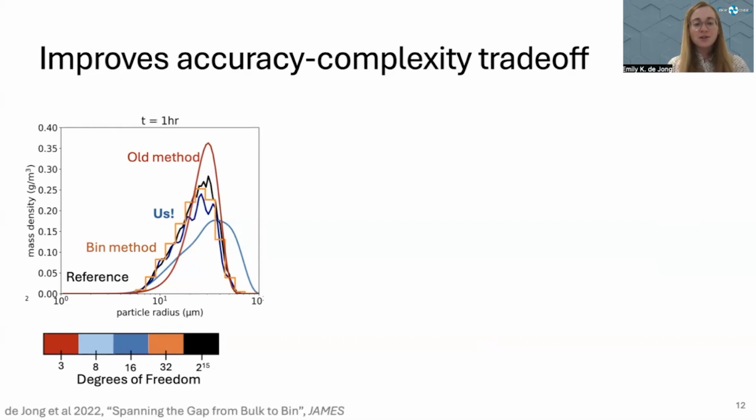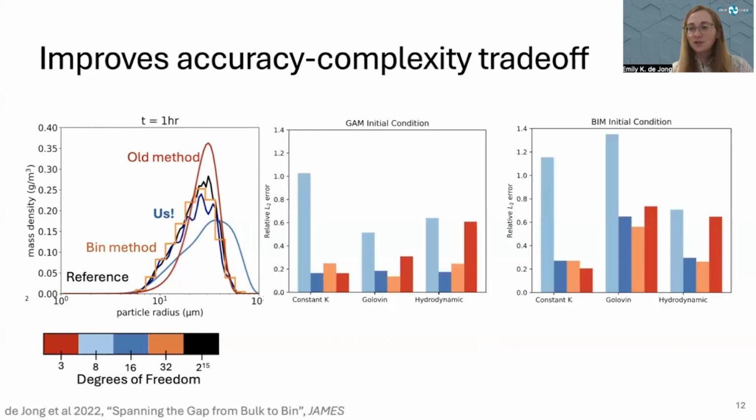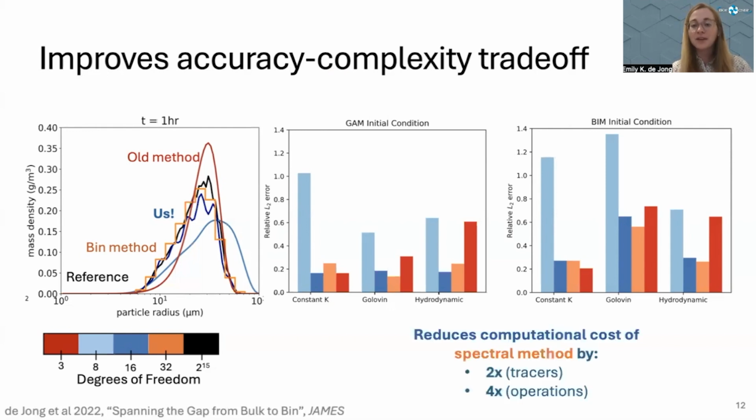And what we find is that by using 16 degrees of freedom in this approach, we achieve comparable results to the bin method. We see a similar accuracy complexity trade-off if we look at a variety of initial conditions, as well as a variety of different potential coalescence dynamics or rates. The fact of the matter is, we're using half the degrees of freedom as a traditional bin method to achieve the same level of accuracy. Therefore, we're cutting the number of tracers we need in the system by half, and we're actually cutting the number of operations that we need to perform by 25%.